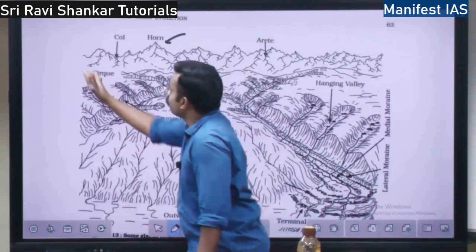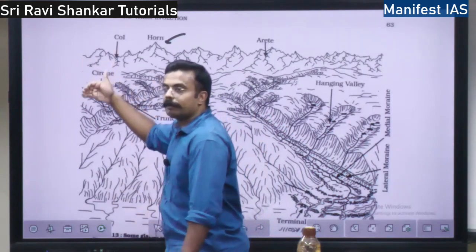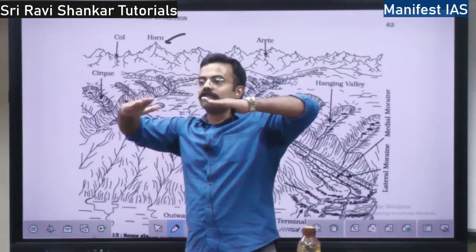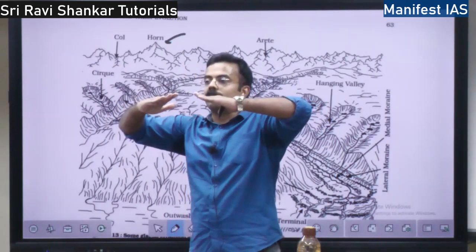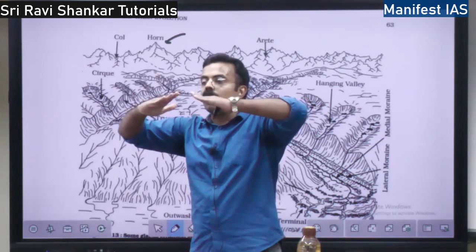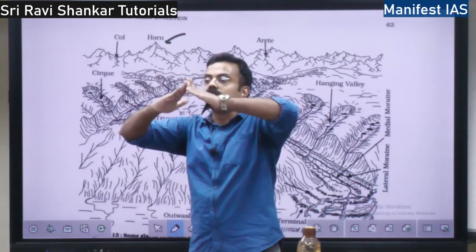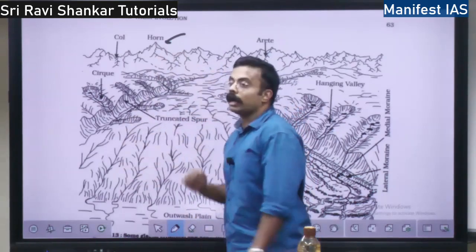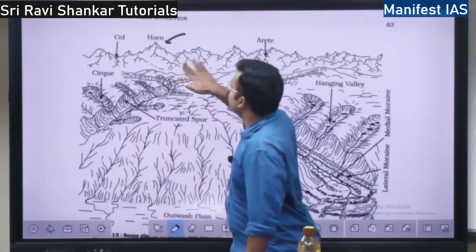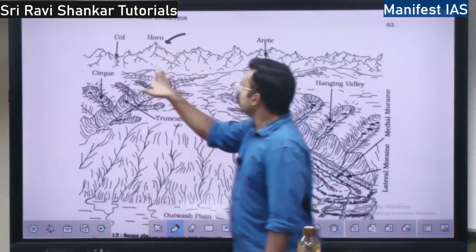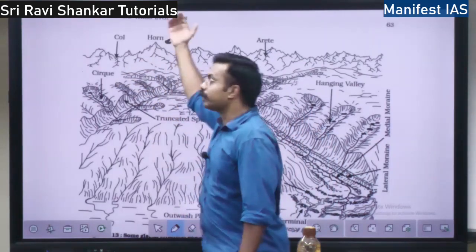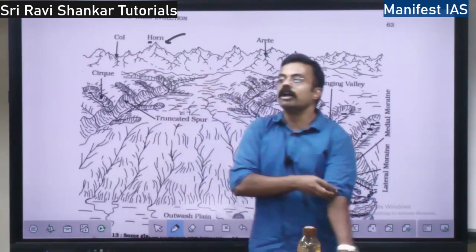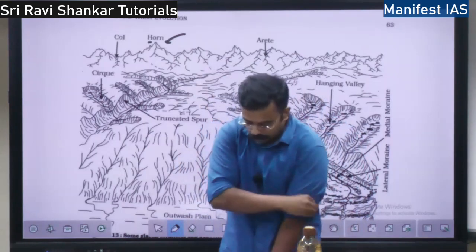When here one cirque is there, here one cirque is there, both sides it will move in the backward direction, and when two or three cirques meet, they will give a pointed direction, that is a horn, right? Here one cirque has moved in this direction, and from that direction one more cirque has moved, it has given rise to one horn. This is the horn.